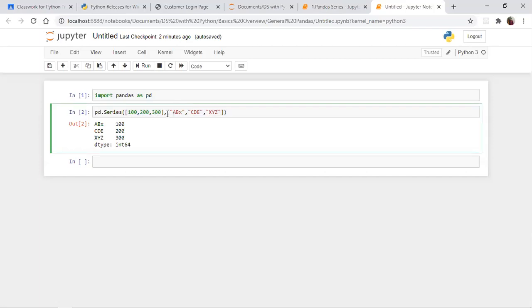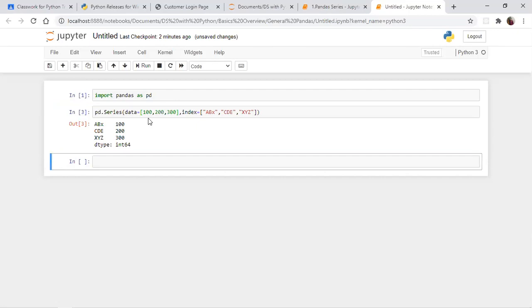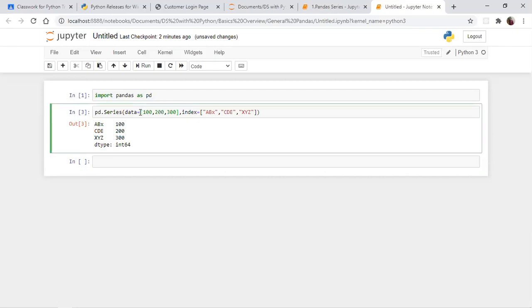What you can also do is say index equal to, data equal to, like this. If you give index equal to and data equal to, these become keyword arguments. If you execute, you get the same output, but you can give it with keyword arguments as well.